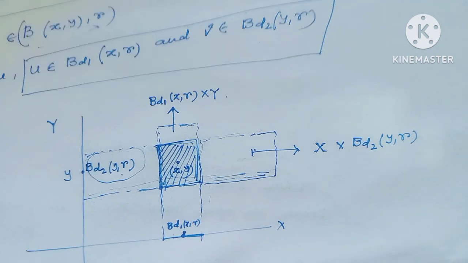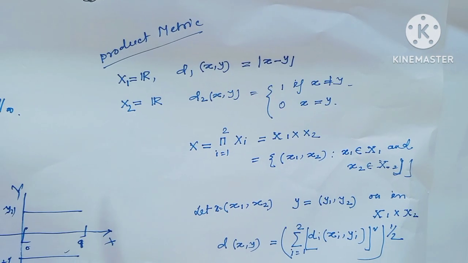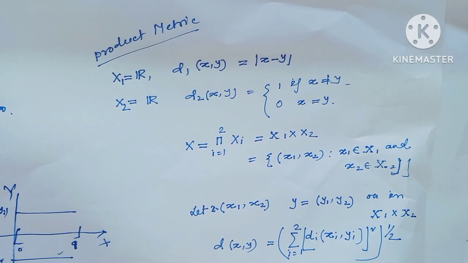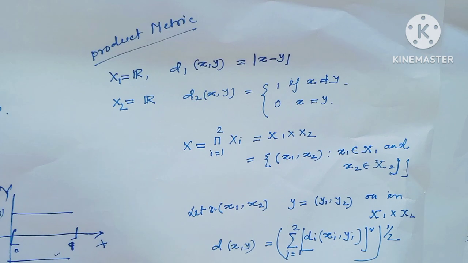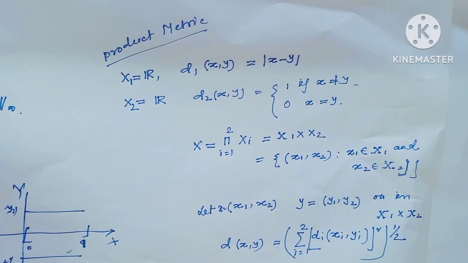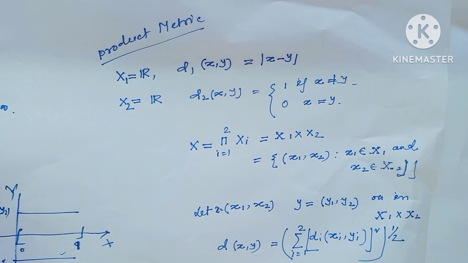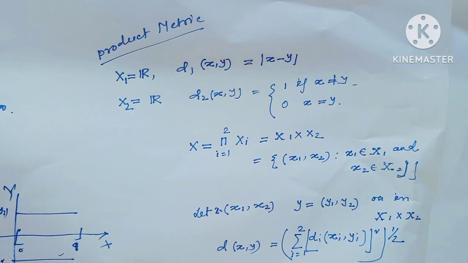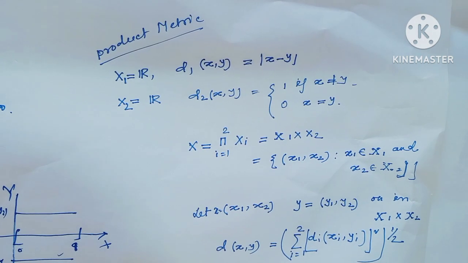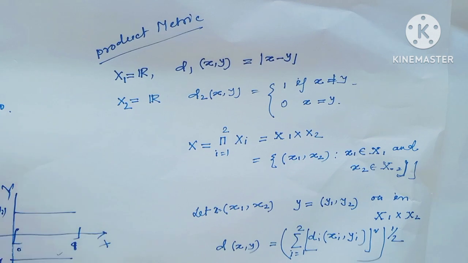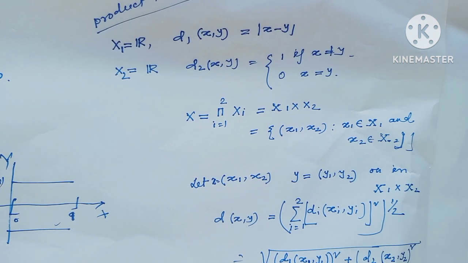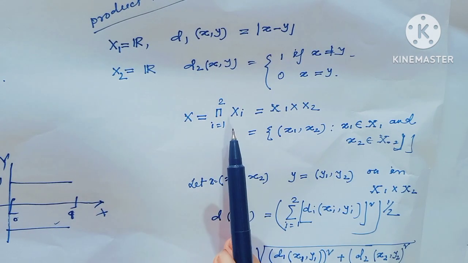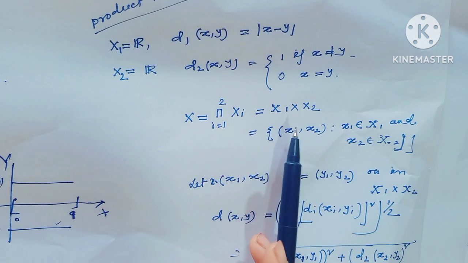As for example, consider X1 equal to R, and in R consider the usual metric d1(x, y) equal to absolute value of x minus y, and X2 equal to R, and here consider the discrete metric d2(x, y) equal to 1 when x not equal to y and 0 when x equal to y. Now consider the product metric space X, denoted as product i equal to 1 to 2 of Xi, that equals X1 cross X2.